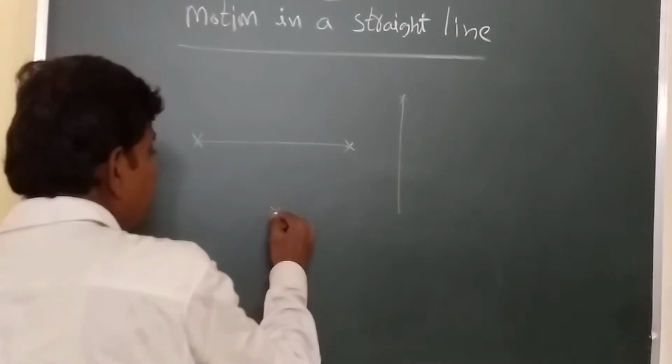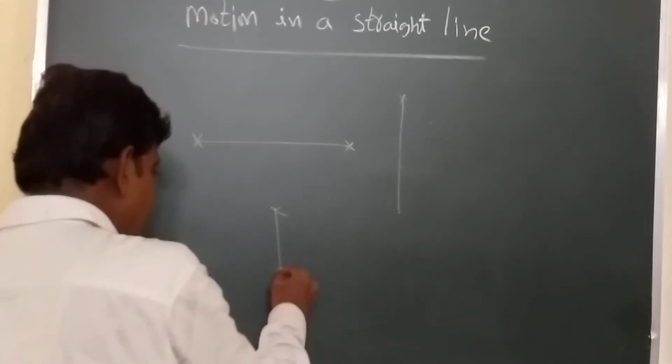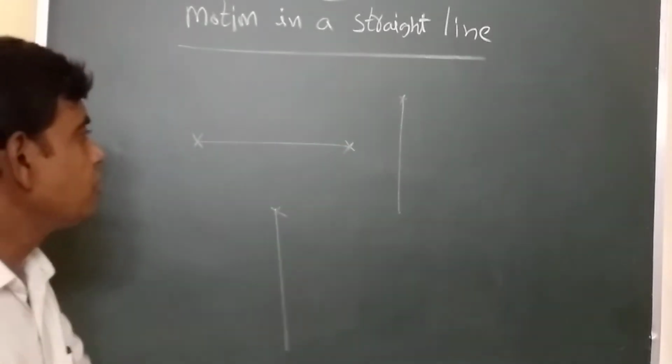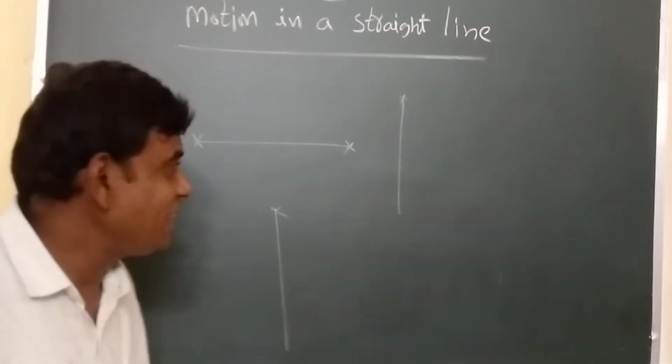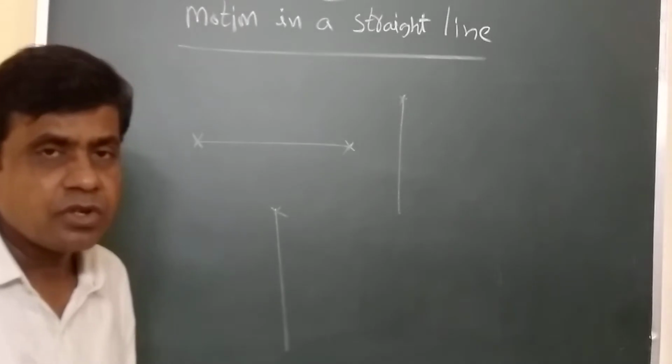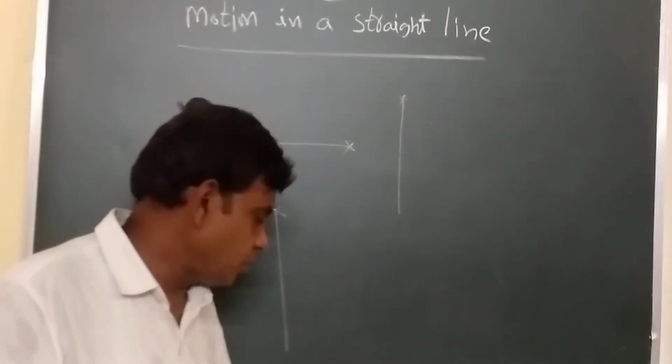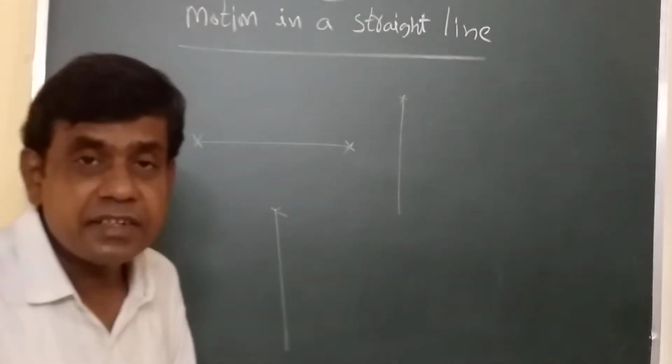Similarly, one particle coming downward. This is also a straight line. So these all belong to motion of the particle in a straight line. Before going to this, we are discussing kinematics and dynamics.